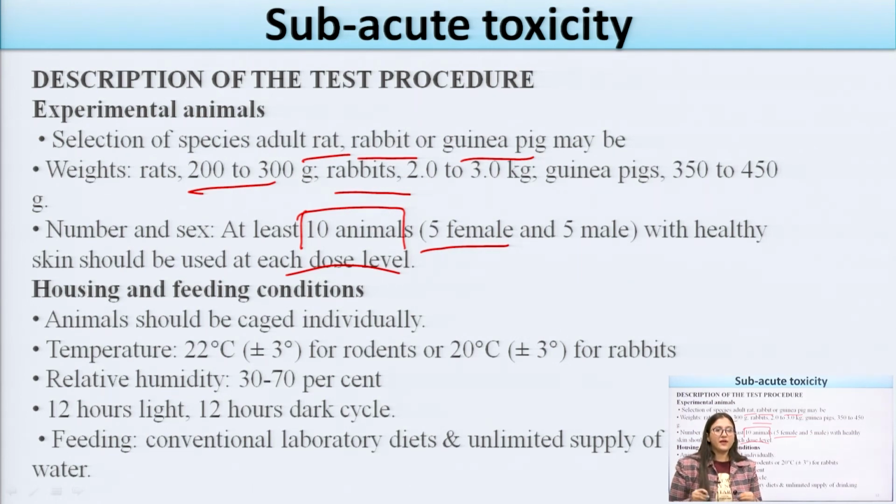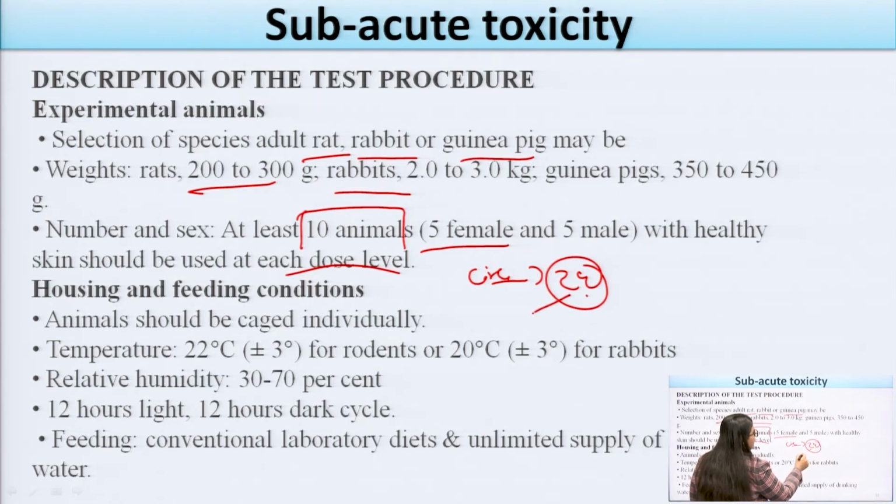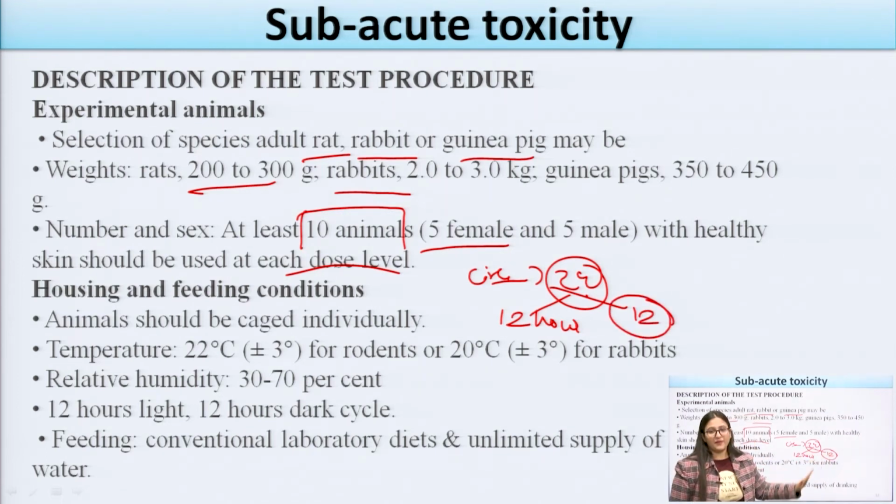Before the experimentation, overnight fasting should be done. Then 12 hours of light and 12 hours of dark, according to the circadian rhythm of the animal. There is a 24-hour circadian cycle, in which for 12 hours the animals should be kept in a dark place and for 12 hours in a lighted place.